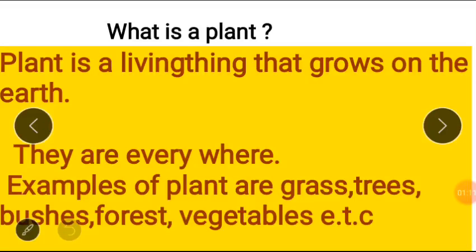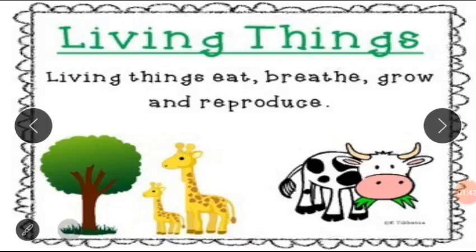Now, take a look at this word: living thing. You can see I've underlined it. What are living things? Living things are things that are alive, that can breathe. Are you listening, children? Things that are alive, like you and I, like plants, like animals, are referred to as living things. A plant is also a living thing. Very good.